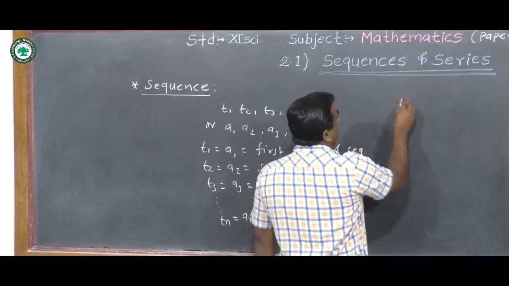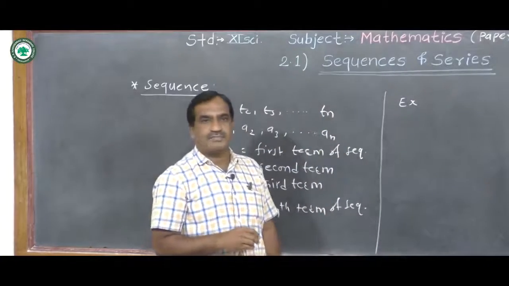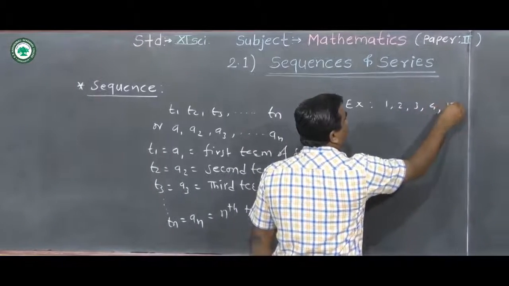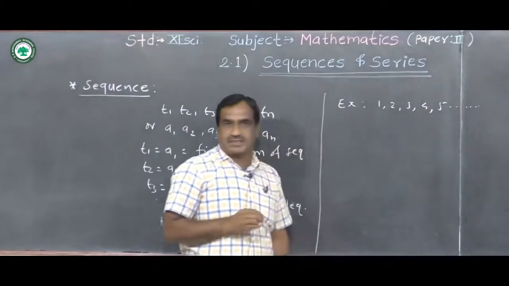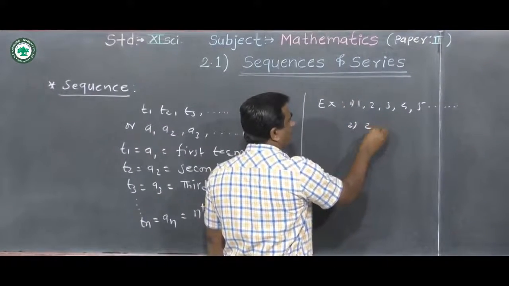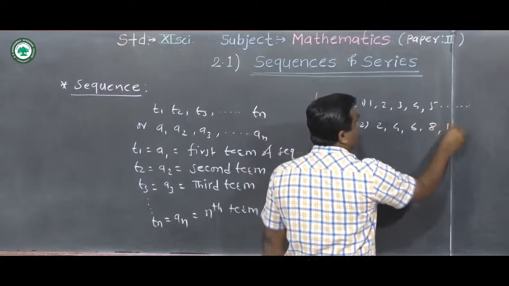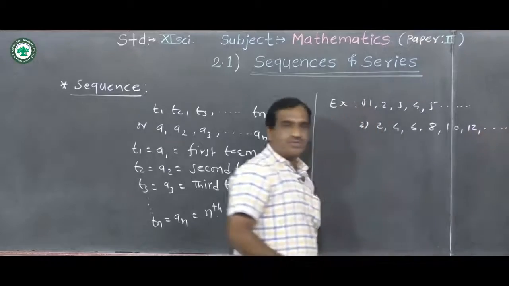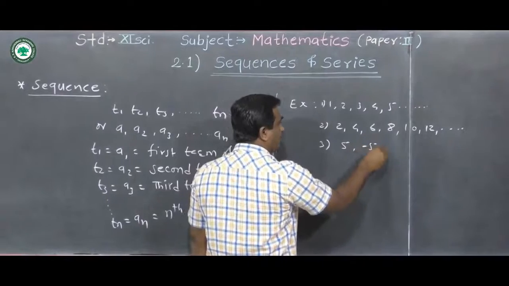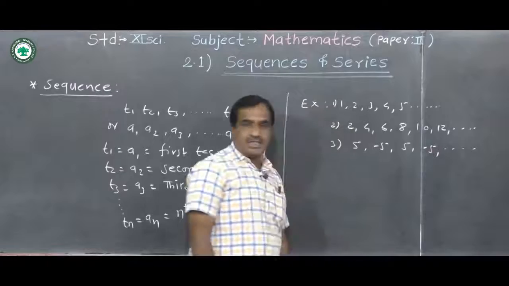Example number one: the set of natural numbers, that is 1, 2, 3, 4, 5, and so on. This is a sequence. Also, the set of even numbers 2, 4, 6, 8, 10, 12 is also a sequence. Again, the next example: 5, minus 5, 5, minus 5, and so on. This is also a sequence.